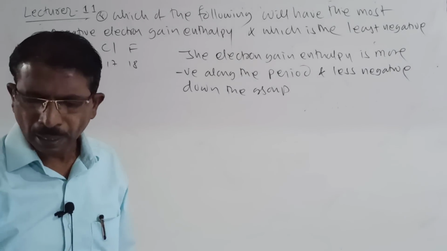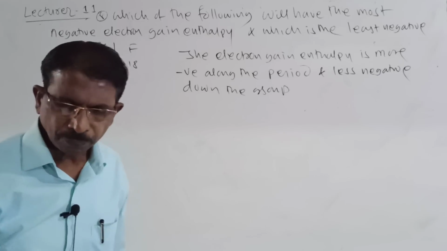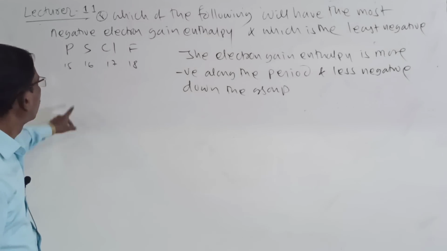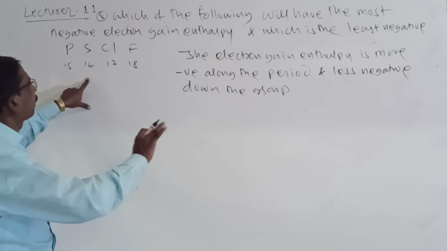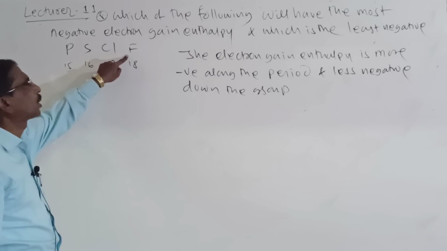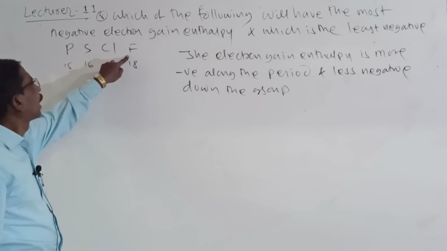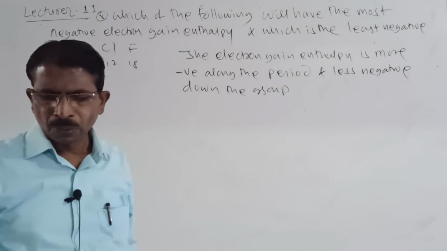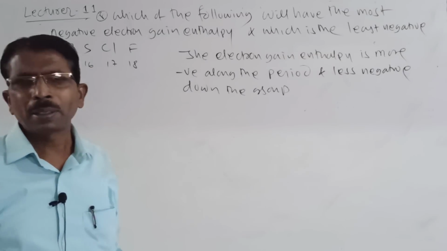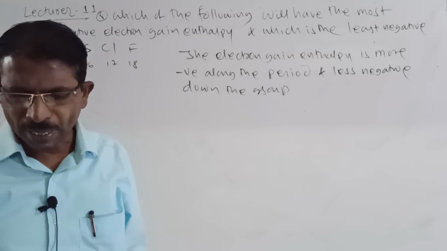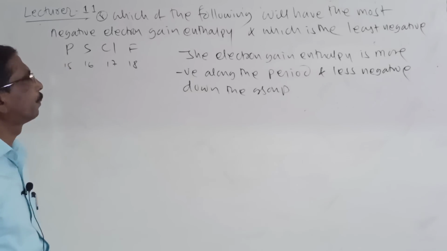Then which one is right here? The electron gain enthalpy is more negative along the period. So along the period means it comes last, and here it comes least. So phosphorus is the least, and fluorine is the more. So the answer is here. The answer itself he has given.